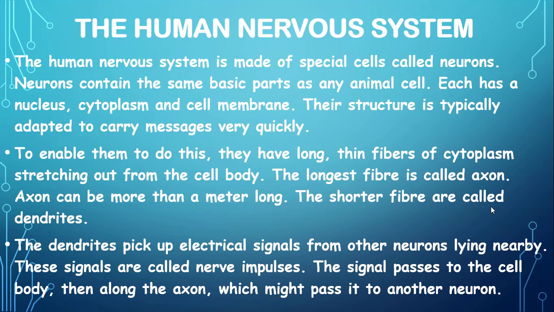One thing I would like to add over here is that our brain cannot read the stimuli directly, like temperature, pressure, pain, etc. Our brain can only read electrical impulses.